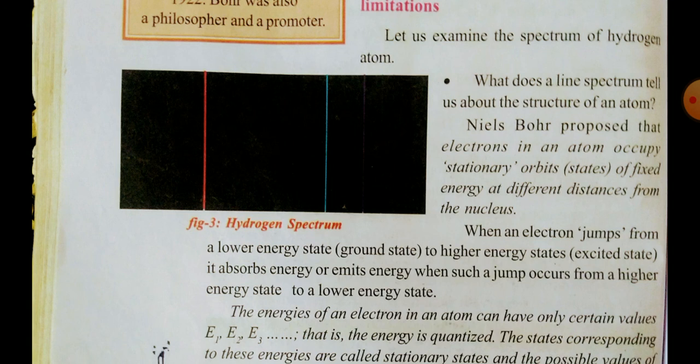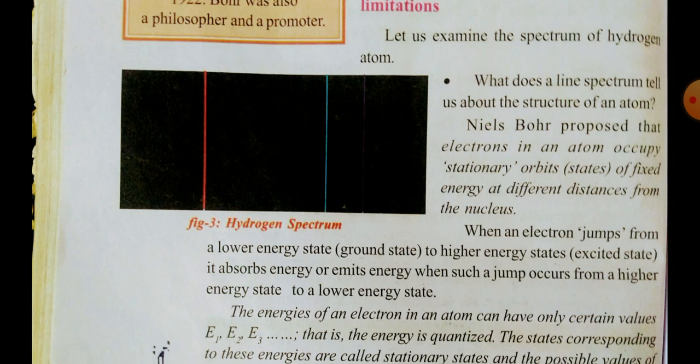If E1 is the ground state of an electron, and it jumps from E1 to the next energy level, that is a higher energy level or excited state. Why excited state? If energy is absorbed by an electron, it is excited and goes to the next level. That's why the higher energy level is called the excited state.